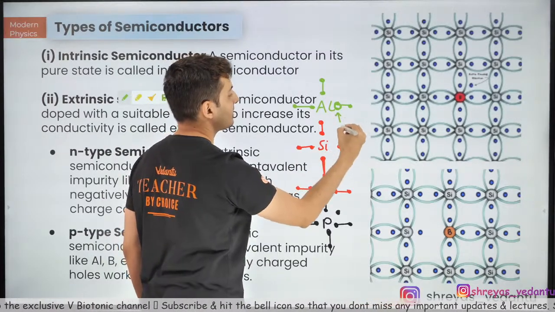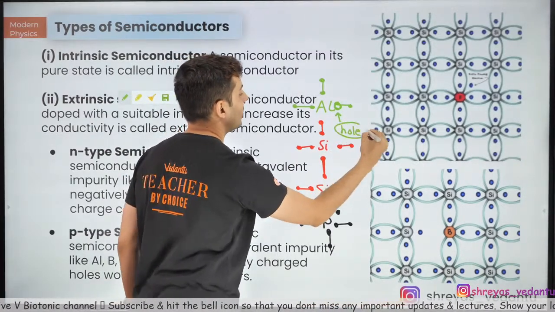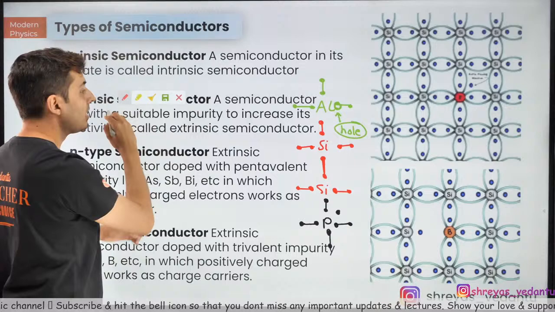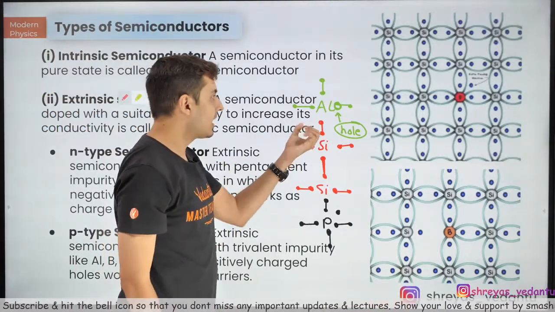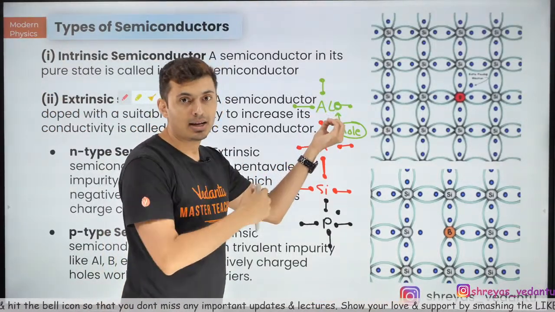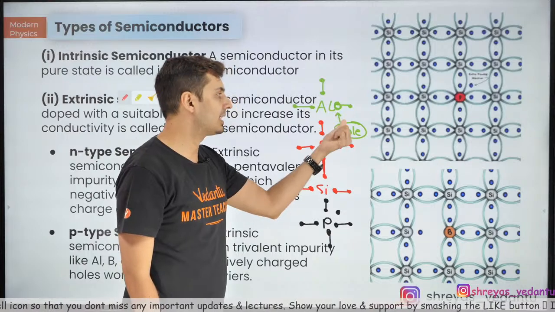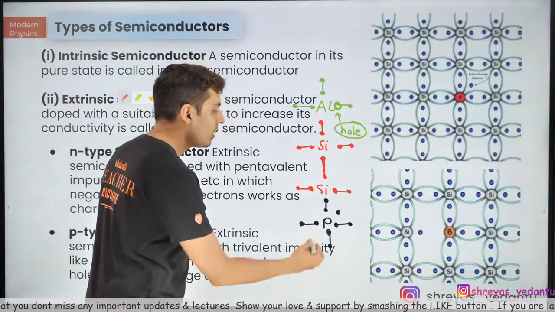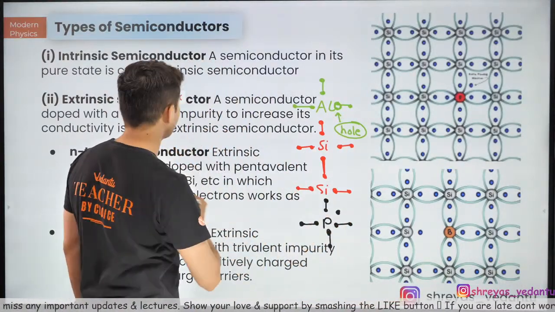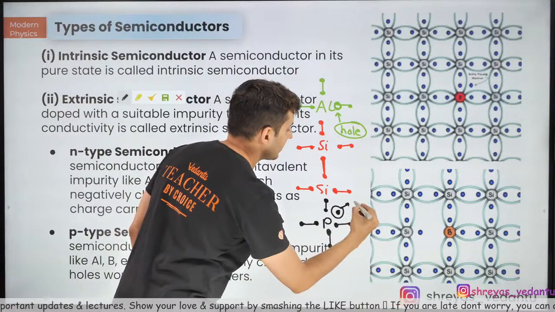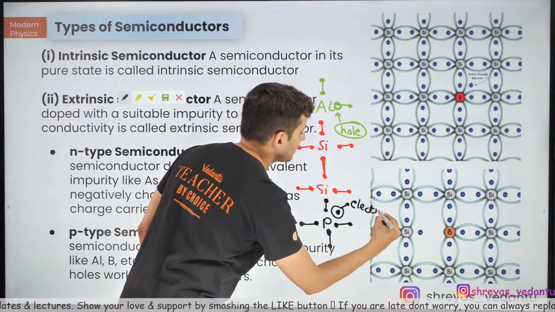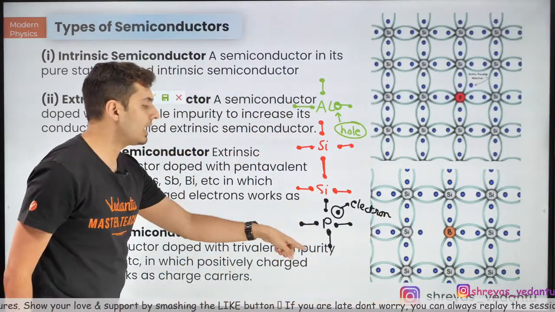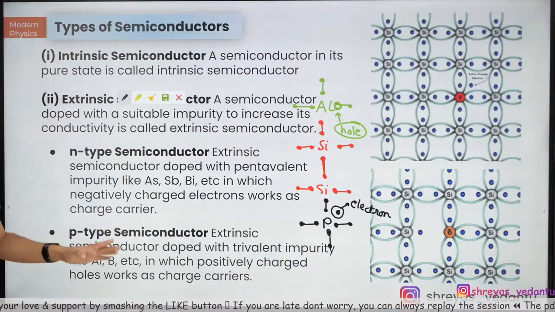This is called a hole. That's a vacancy for an electron. Over here, you can clearly see the extra electron, which makes it an N-type semiconductor. Keep this in mind.